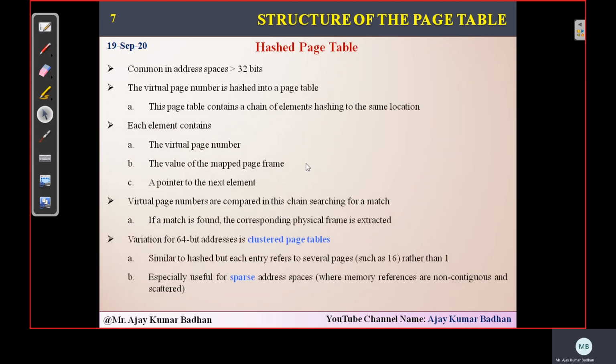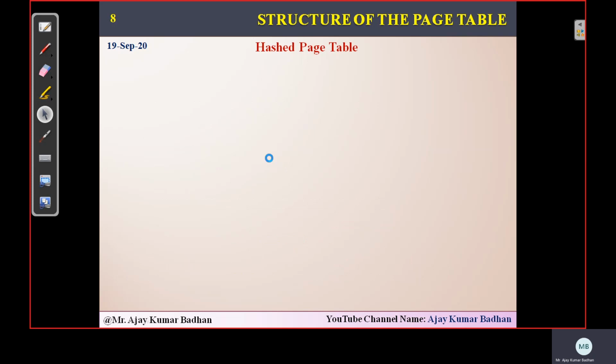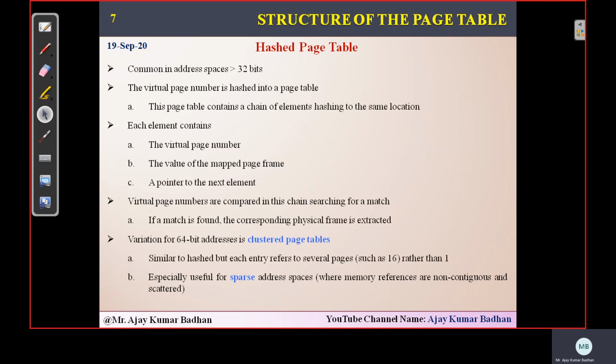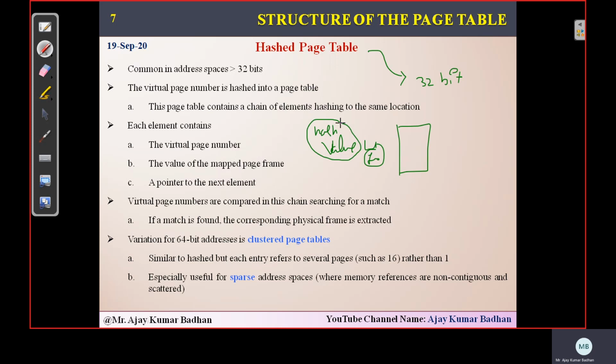The next one is hash page table. We will spend some time here. It's very easy. The main purpose of hash page tables is that they can handle addresses larger than 32 bits. If we are having entries with greater than 32 bits, then we can use this hashed page table. So here we will be using one function, a hash function. This function will generate a hash value, and based upon this value, we will be adding the information, meaning whatever page number we are generating.